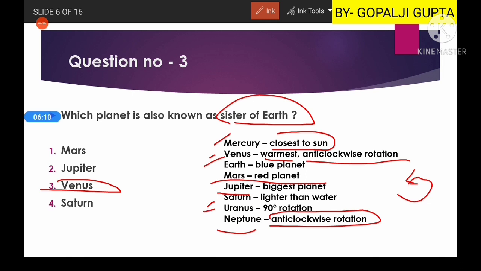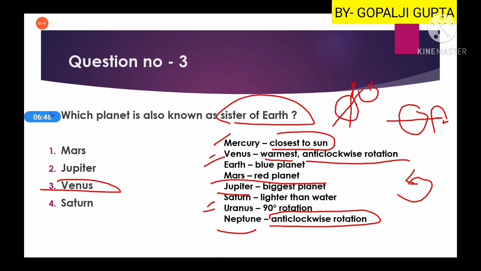Okay. Then you have Uranus. Uranus's axis of rotation is nearly horizontal. Now, what do we know about Earth? Earth's axis of rotation is 23.5 degrees. It is something like this. So Earth rotates in this way. But when we talk about Uranus, its axis of rotation lies horizontally. So it rotates like this. Okay. So Uranus has a 90-degree rotation, or horizontal rotation.